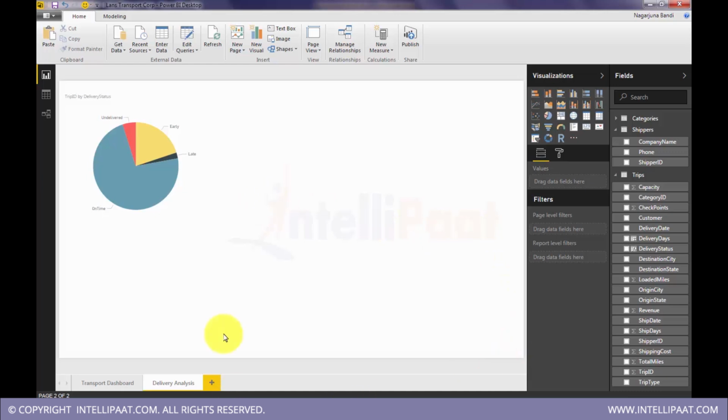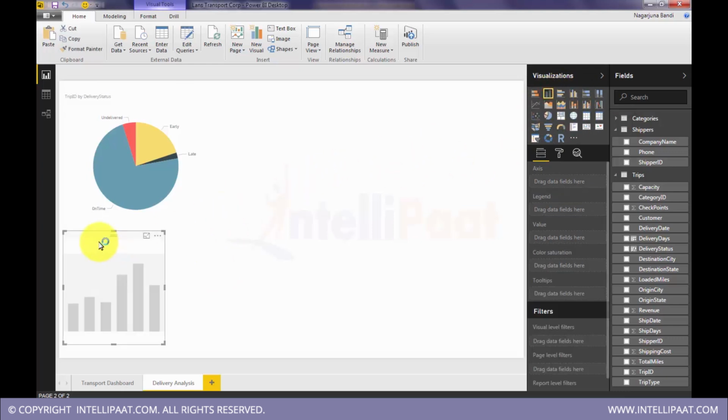Okay, now let's put one more visualization here, which would be a stack bar.